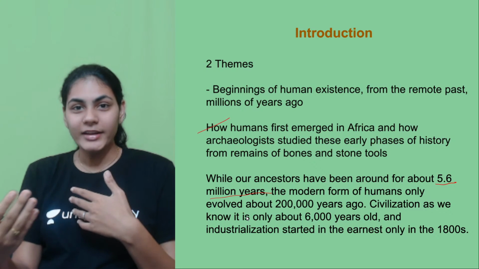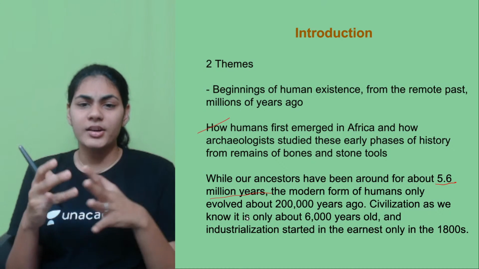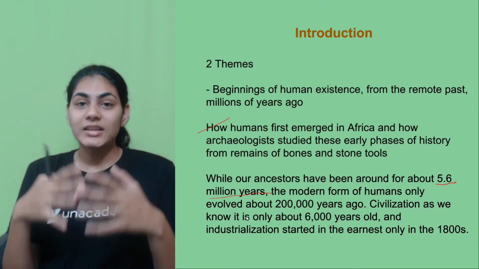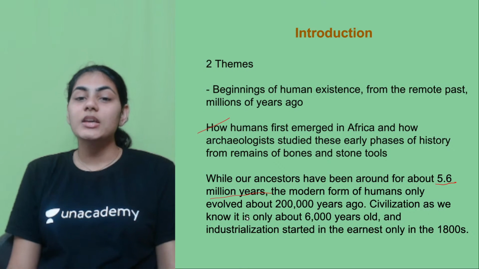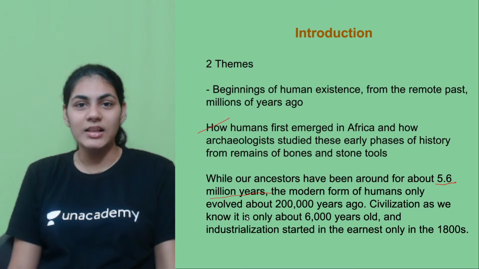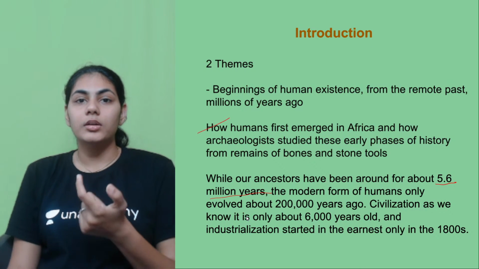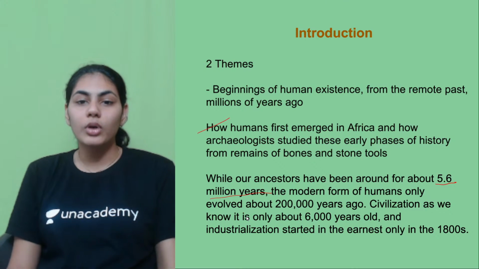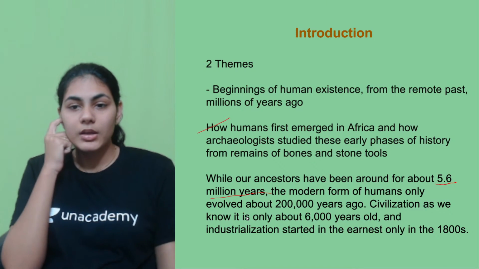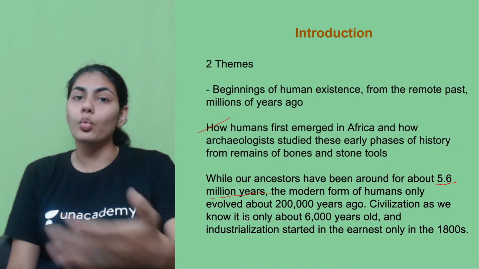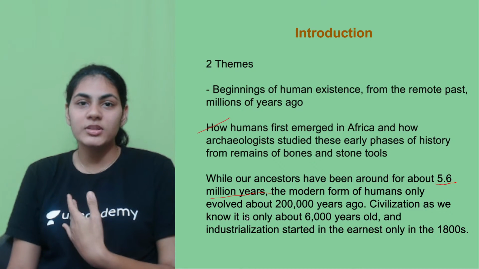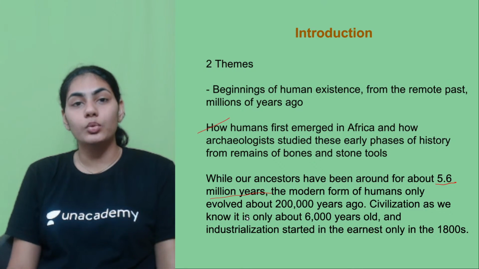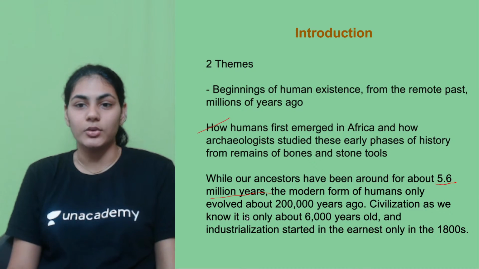But as you go ahead, almost around 200,000 years ago, that is when you first encounter the modern form of humans, right? These humans are basically called Neanderthals, again a technical term. They were first found on earth 200,000 years ago. So that was a brief introduction to what kind of humans existed back then, and we are categorized as modern humans, and the first modern human found on earth was 200,000 years ago, right?